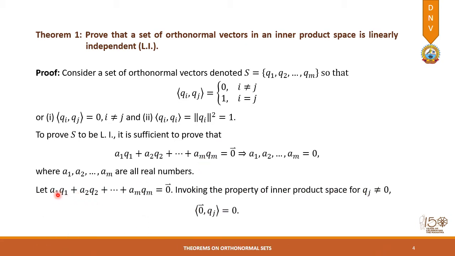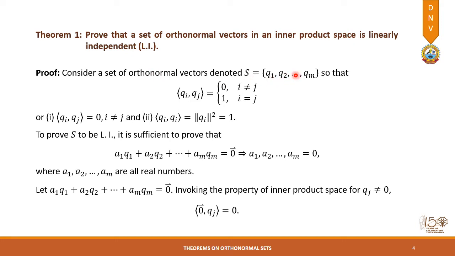So we consider that the combination A1 Q1 plus A2 Q2 up to Am Qm is a null vector. Then we invoke the property of inner product by taking Qj not equal to 0, and also none of these vectors will be a 0 vector, as we have proved in the previous theorem.